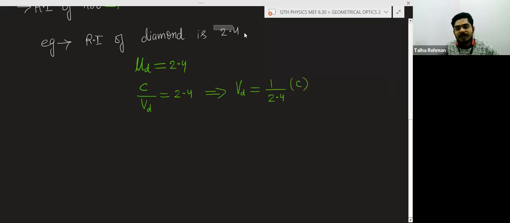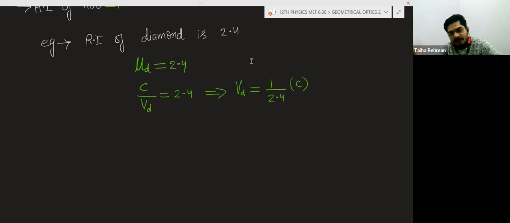So the refractive index 2.4 of any medium represents that in that medium the speed of light is 1 upon that refractive index times the speed of light in air or vacuum.